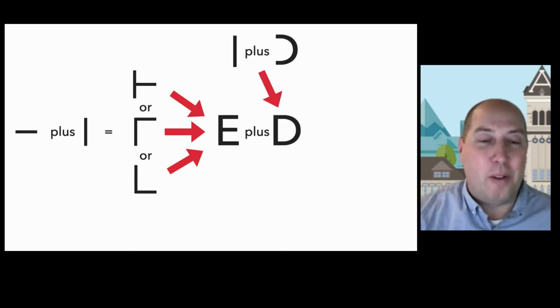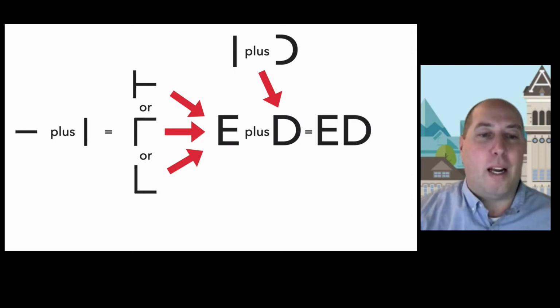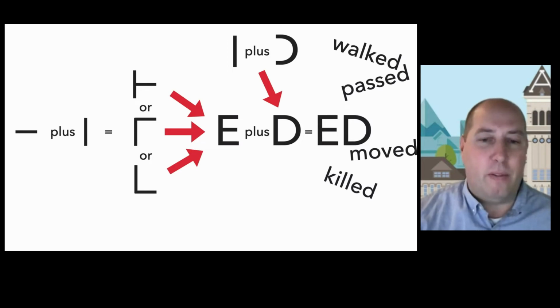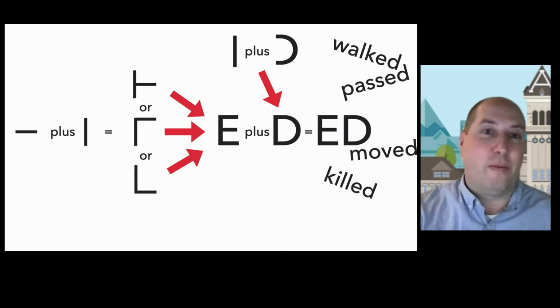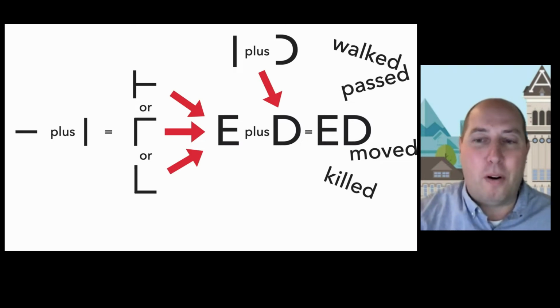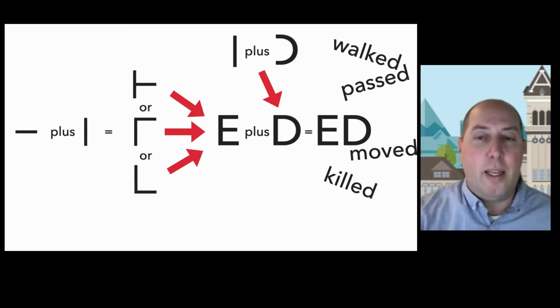At the same time, if we had our neural networks for the vertical line and one for an adjacent half circle, and they're both triggered at the same time, that might form the letter D. And when the E and the D networks are triggered together in that visual order, that can form a new pattern for ED. And when we detect that pattern at the end of a word, that was formed by a whole bunch of other neural networks all working together to form that word, it changes the meaning. It makes it past tense. And those complex relationships of neural networks are what allow us to very quickly convert shapes and patterns and combinations of those shapes and patterns into meaning.